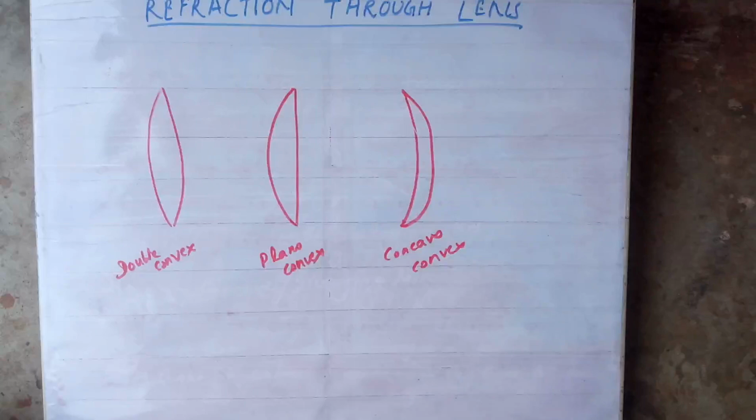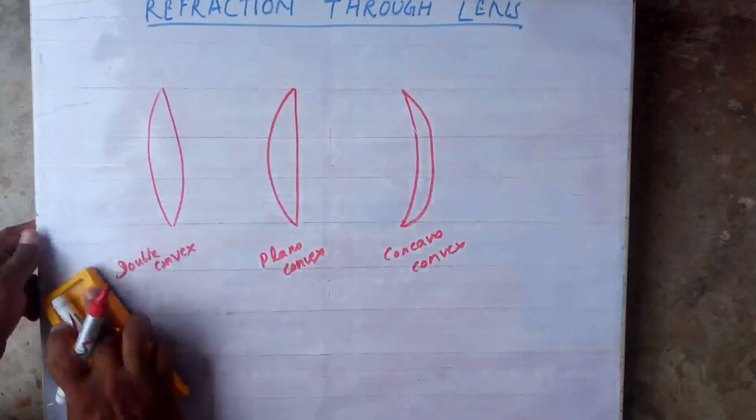Okay. Now come to the concave lens. Shall I erase this?